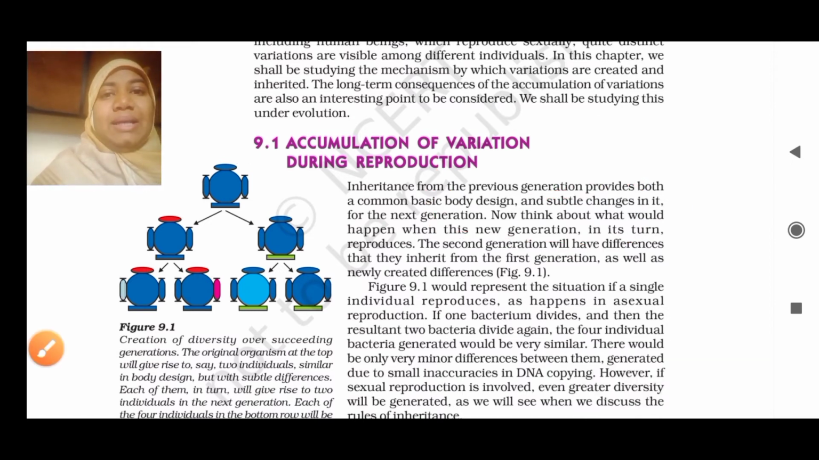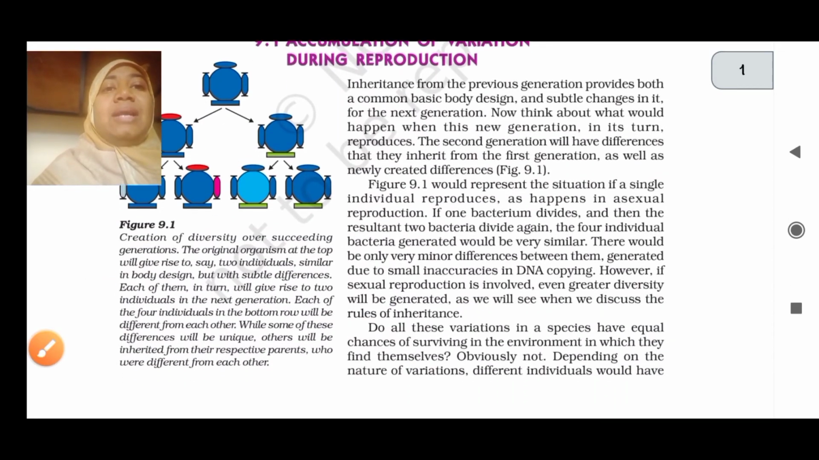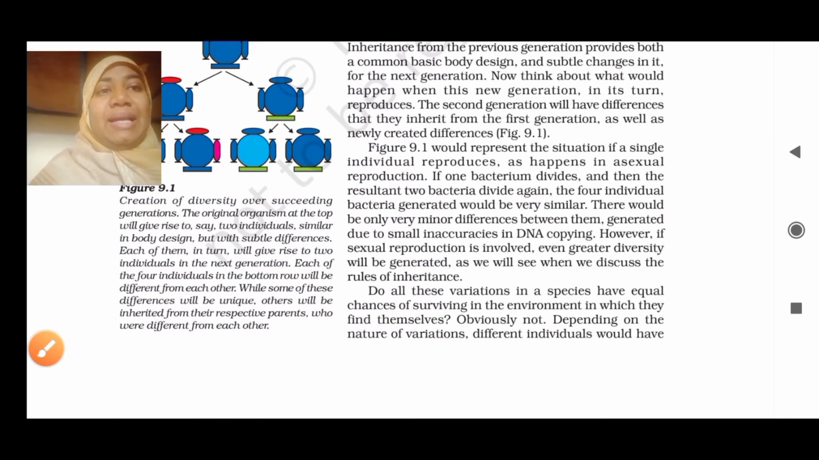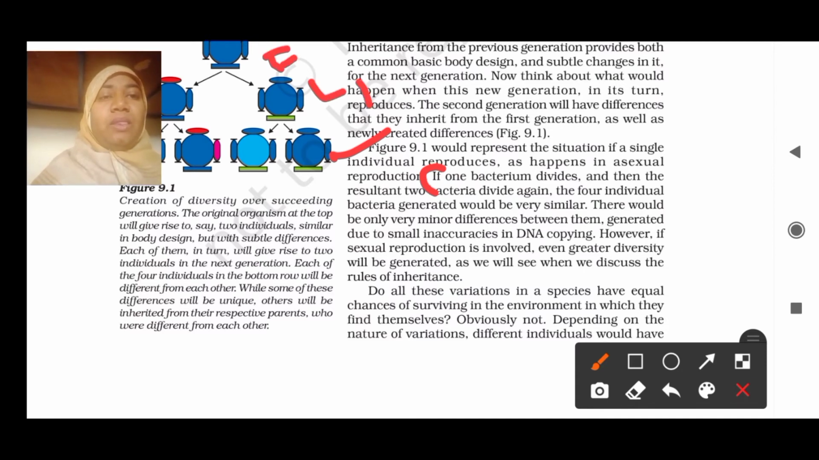So if it is a bacterium, in the first generation the parent has no variation. In the second generation there is variation, a bit of variation again in the next generation, like this. So this is what they are saying here. Though it is bacteria, what will happen if one bacterium divides, then the resultant 2 bacteria divide again. Obviously these resultant 2 bacteria will divide again. This is F1, this is F2, this is F3. For your convenience I am saying like this.